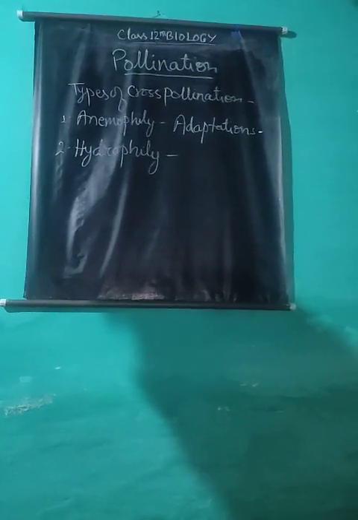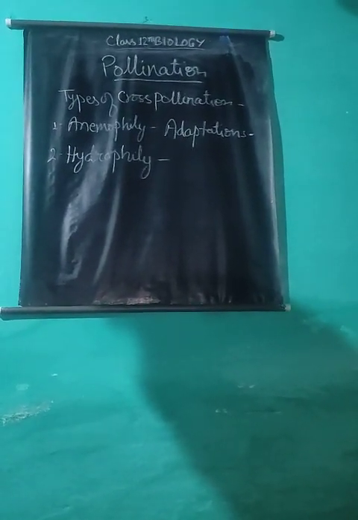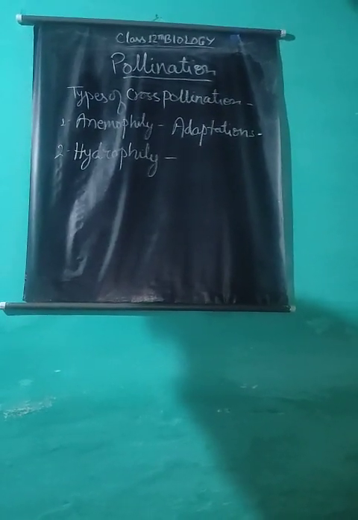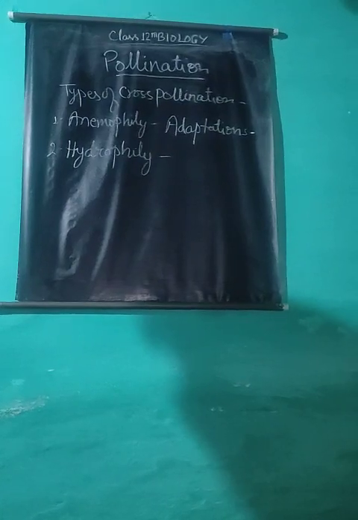The floating male flowers, when they come in contact with the female flower, get entangled and pollination is completed in this way. After pollination, the stalk of the female flower coils and therefore the flower is withdrawn into water. Development of fruit and seed takes place inside the water.